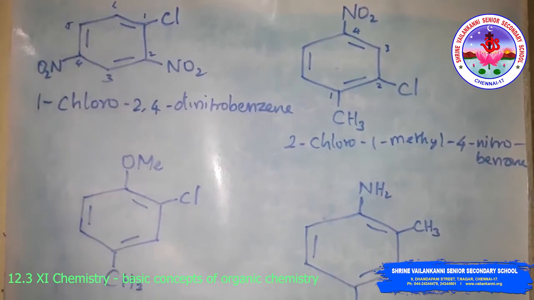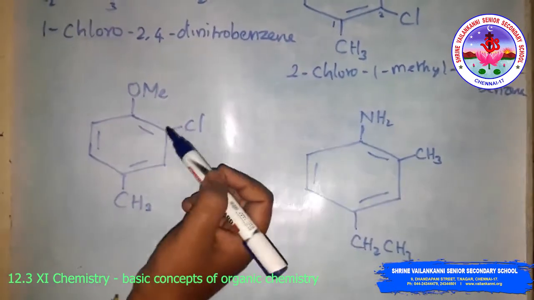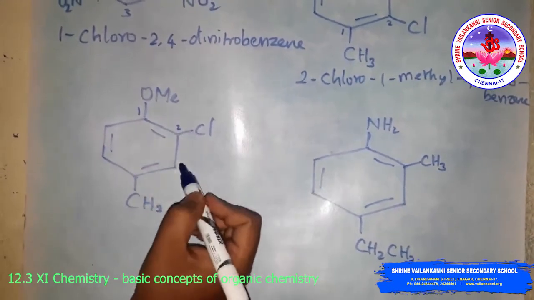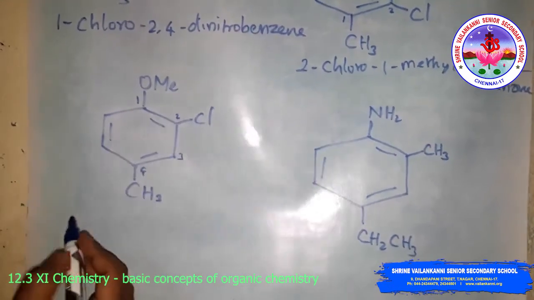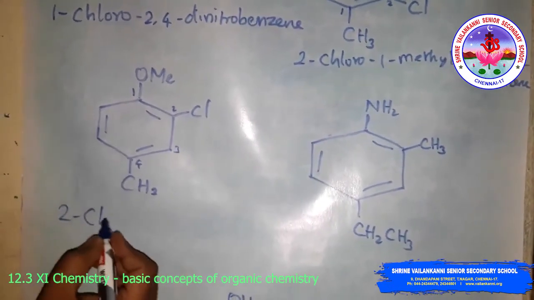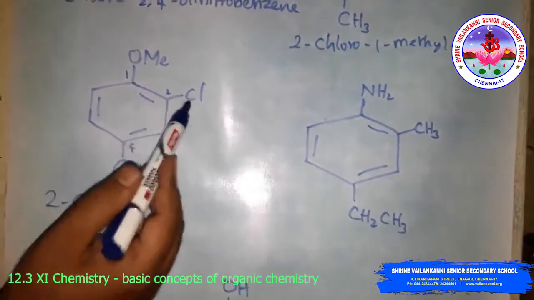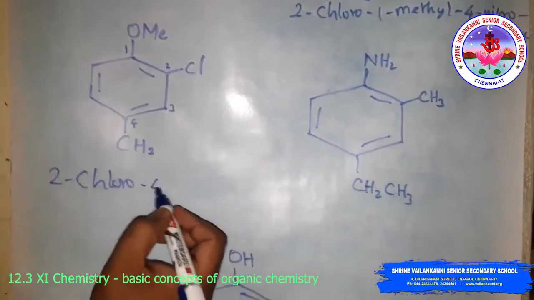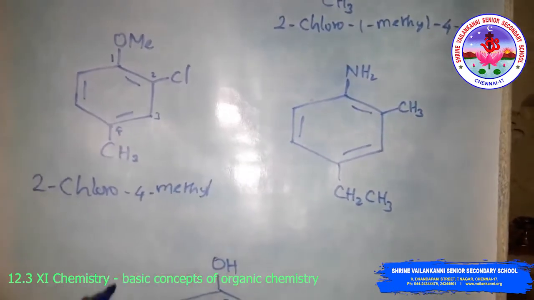Okay students, then look at this example, the methoxy compound. This carbon is preferred, number 1, 2, 3, 4. Now name it: 2-chloro. Chloro is the prefix, and because of alphabetical order we use chloro, so the second position has chloro. The fourth position has methyl, 4-methyl.